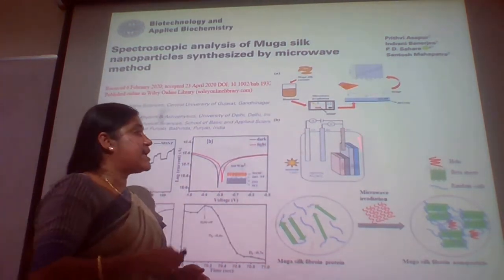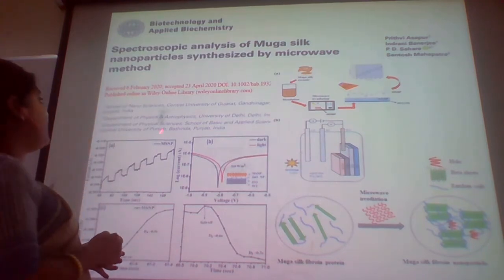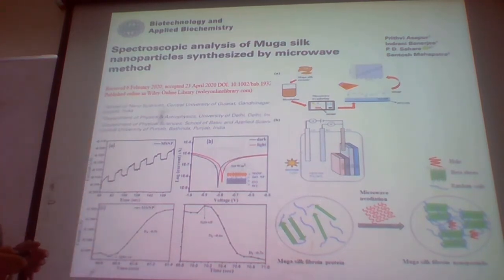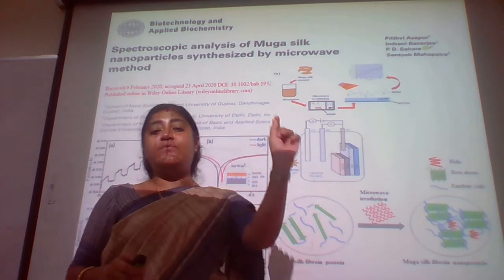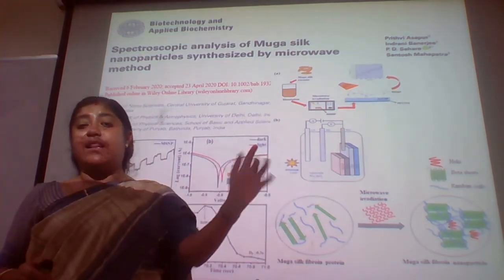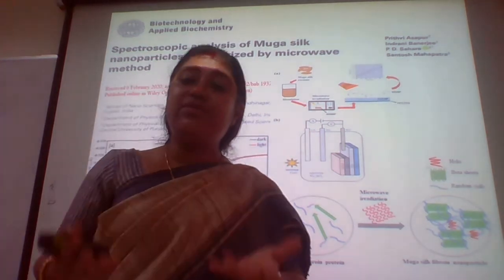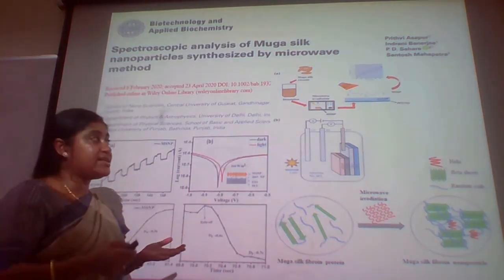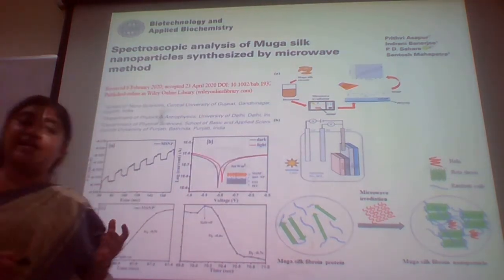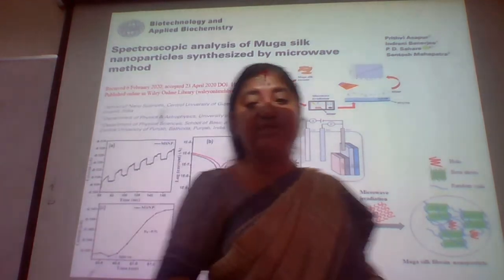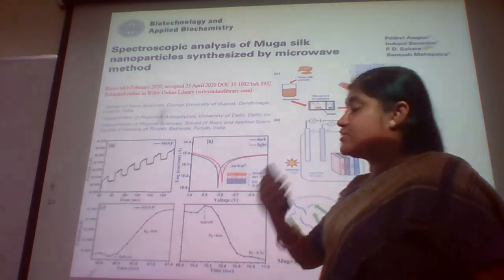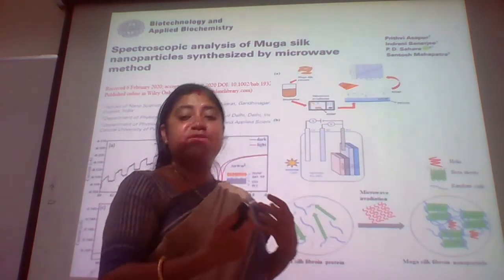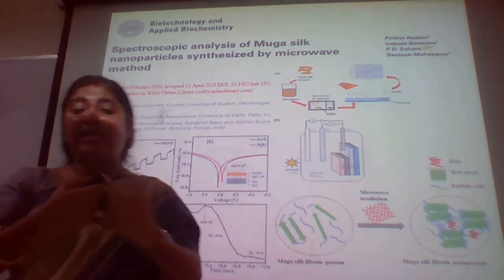Because these can have some side effects. So this particular work that has been performed by one of my students, Prithvi over here, is that we have synthesized nanoparticles from the waste of silk. Like the silk cocoons, we know that huge textile industries are basically making use of silk, and India is one of the biggest producers of silk. But a part of the silk, after extracting the fibers, they just make it as waste.